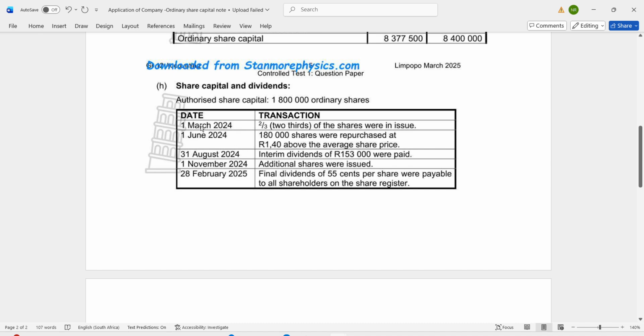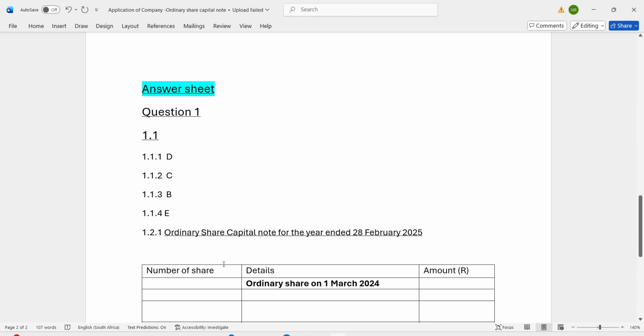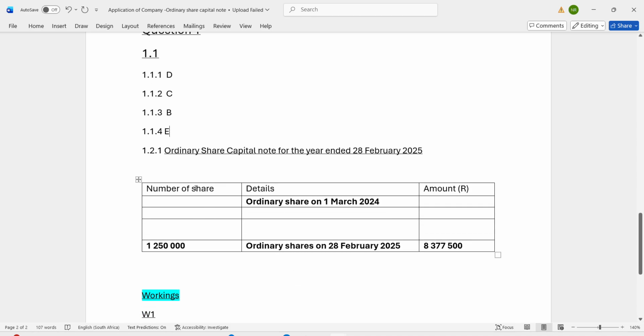So always make sure that you check the dates to see if they are in order, because don't assume that the way they arranged the information, it was arranged in date order. Always confirm by checking if the dates go in sequential order. Even in this note, we record things in sequential order. So that is what you need to know about the note for ordinary share capital.